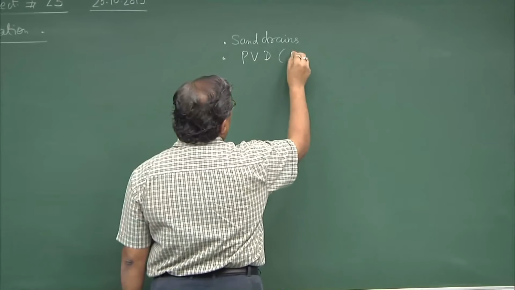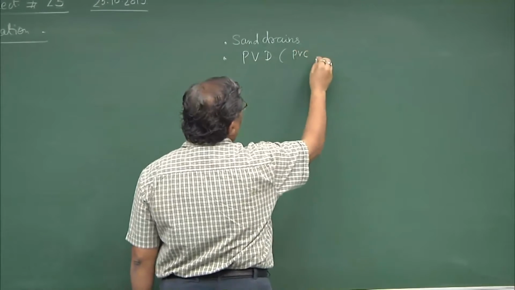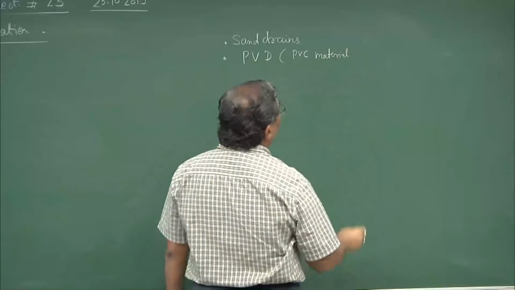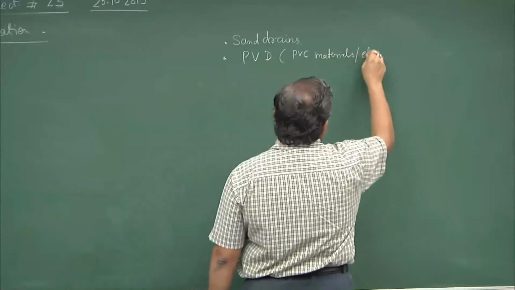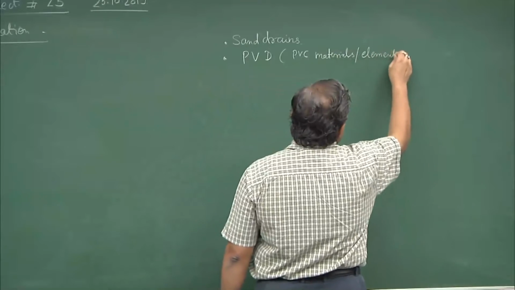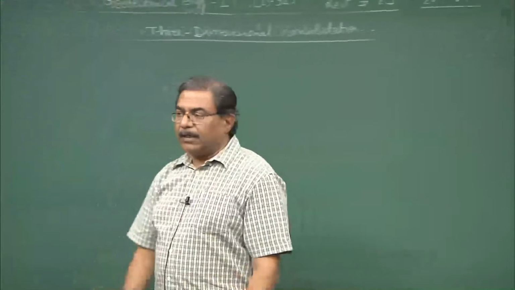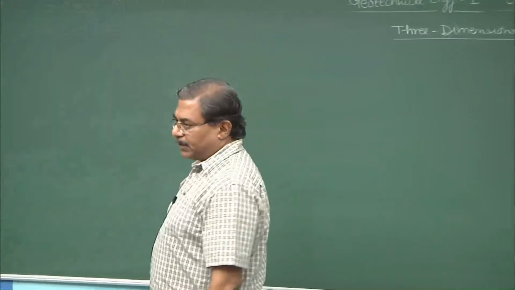So, these are basically PVC materials, elements which are inserted into the ground or installed into the ground to accelerate the consolidation process.